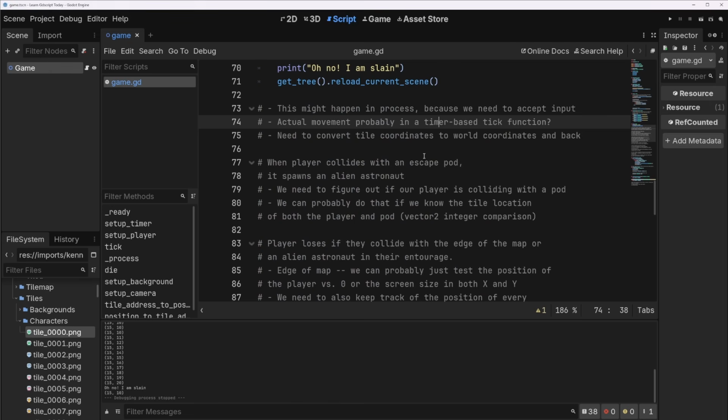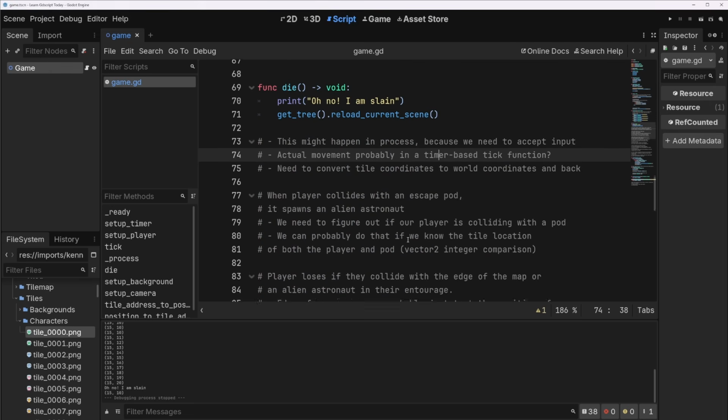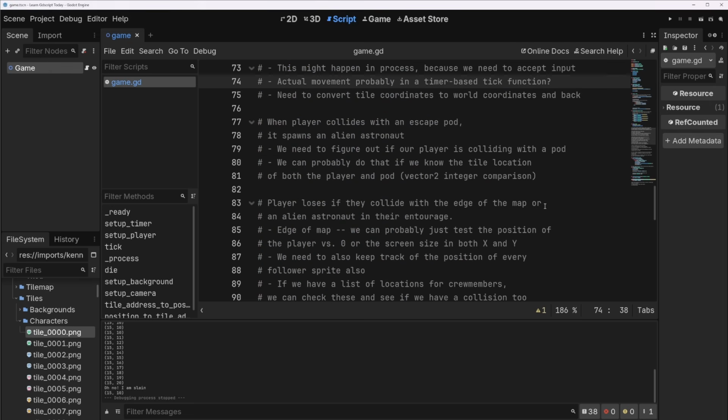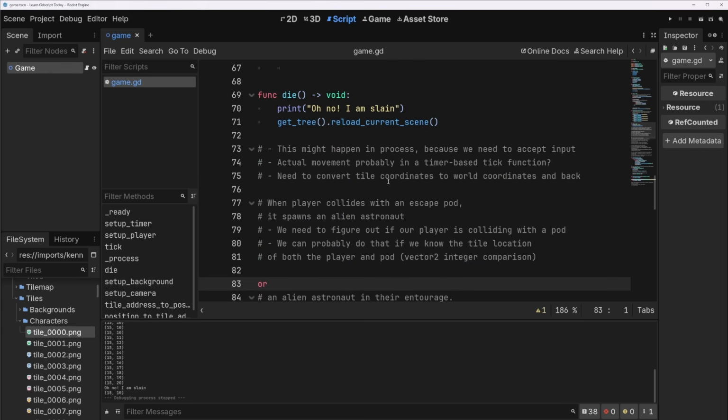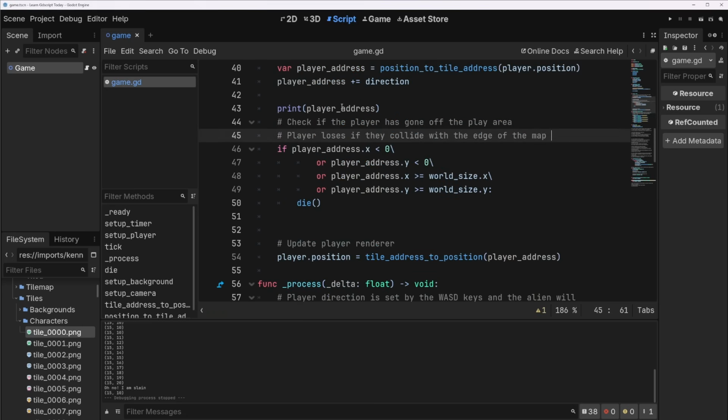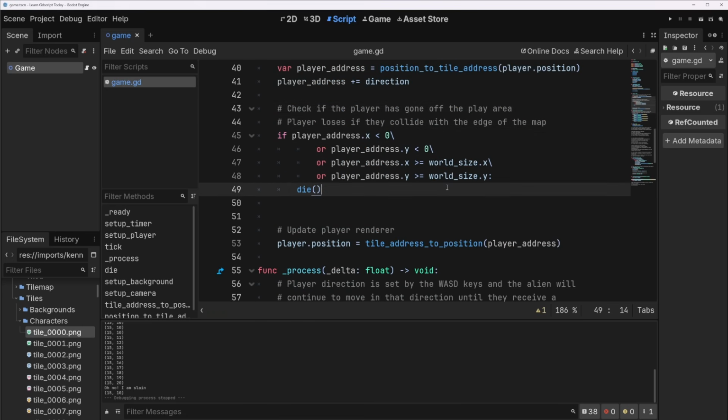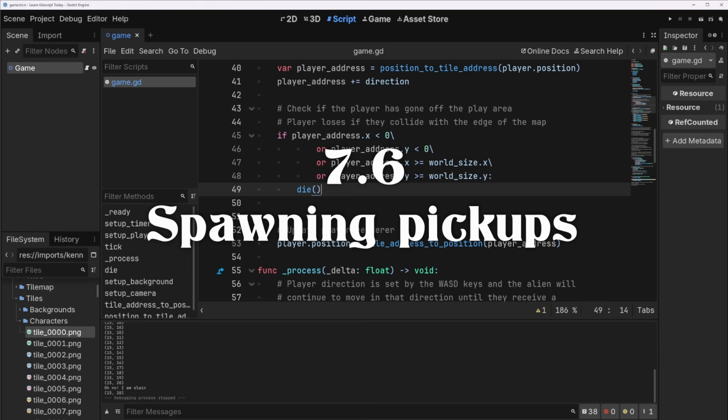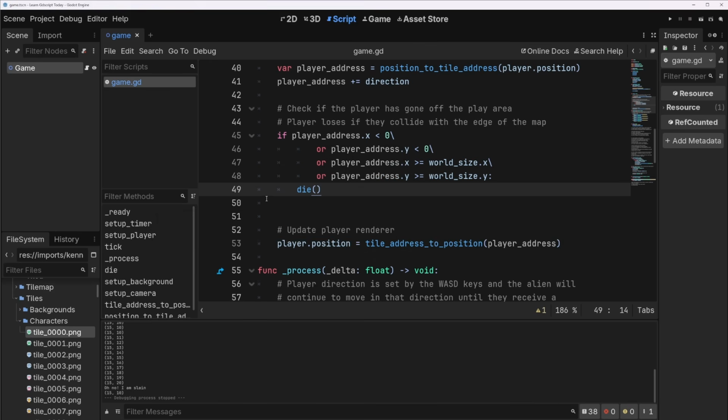Let's have a look at our spec here. So players lose when they collide with the edge of the map. Let's just move this over up here. And I'm going to remove this print statement for now because we don't need it. What's next? Let's start spawning the pickups we want for the player to pick up so that they can generate their snake tail or their friends, their survivors that they're going to rescue.